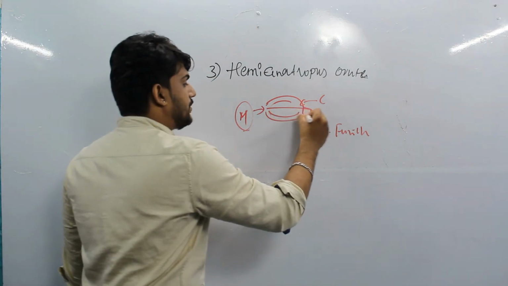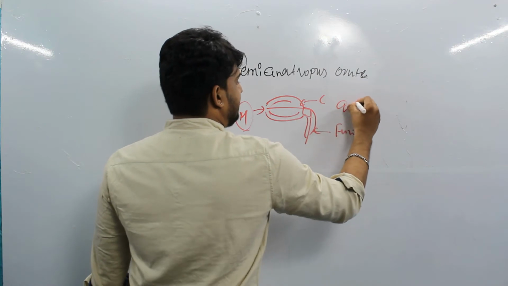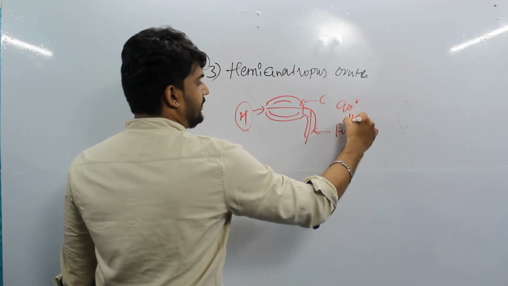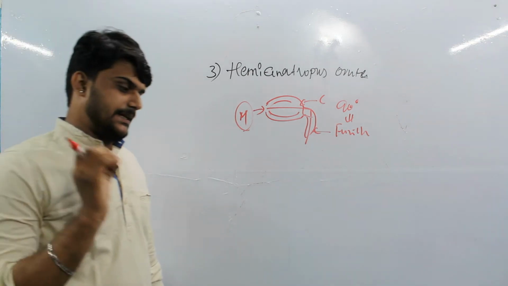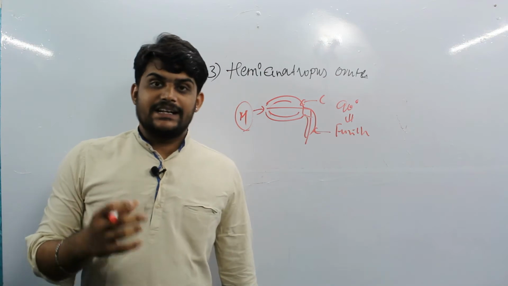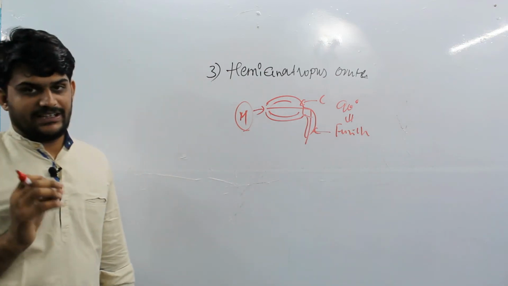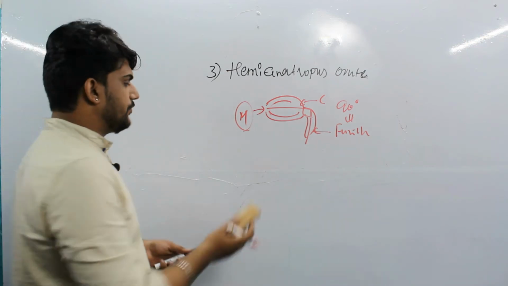That is what hemianatropous ovules are. This can be found in Ranunculus species of plants. You can find this type of ovules.